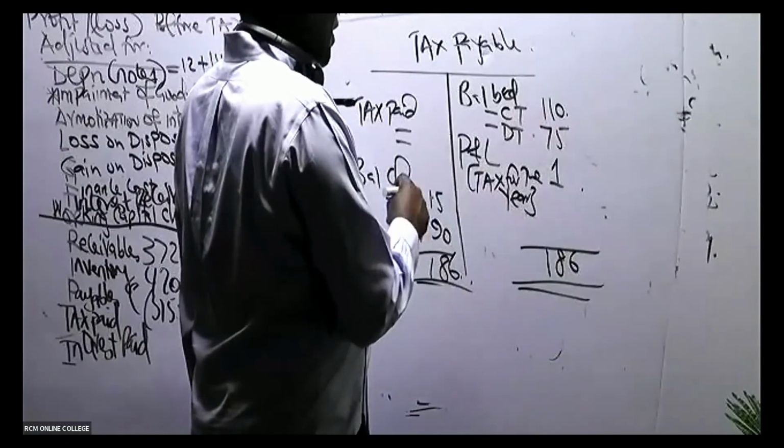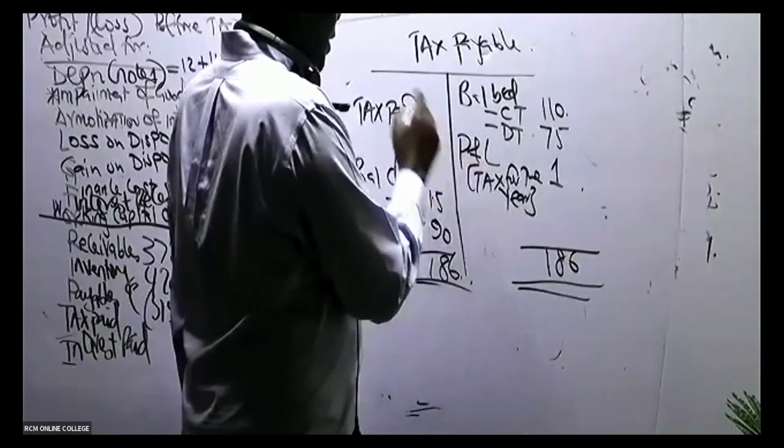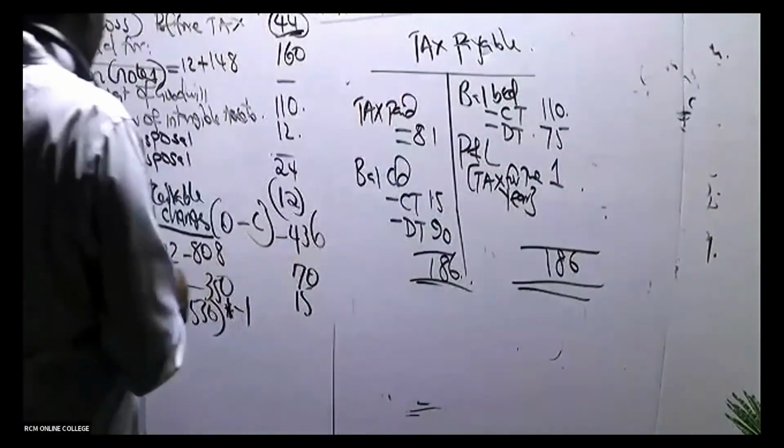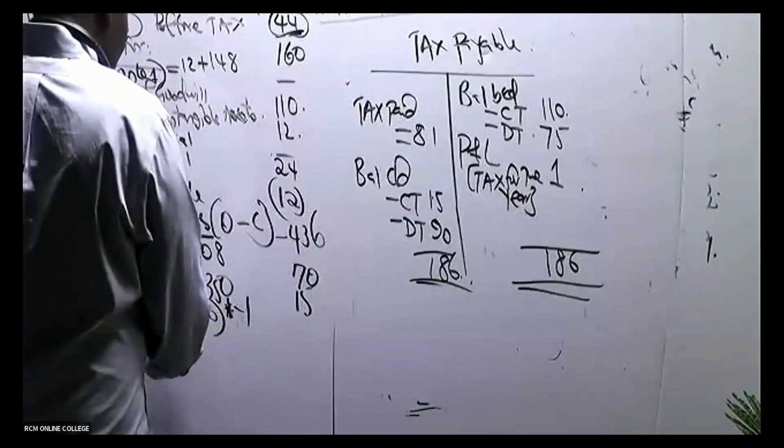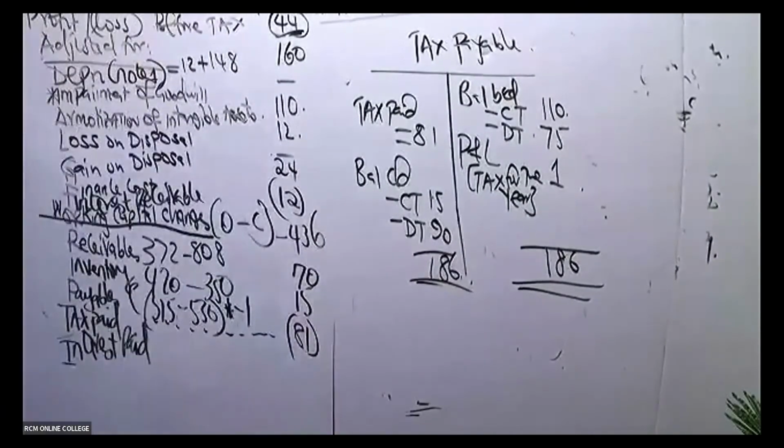When it is decreasing, then we have paid. So in this case, the tax paid is 81. It's tax paid, remember, so it's cash outflow. All right.